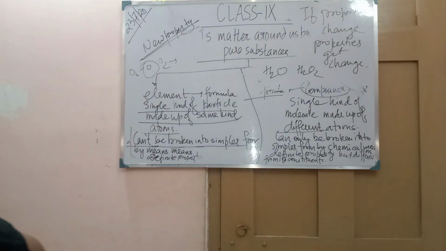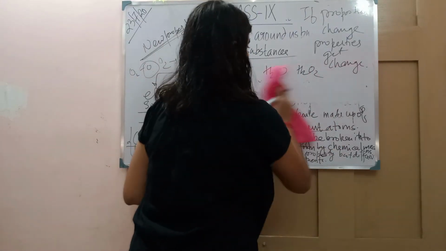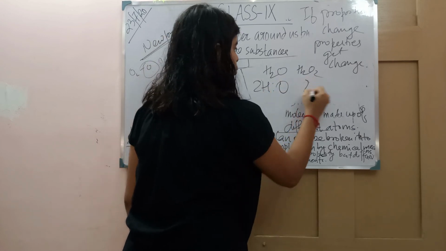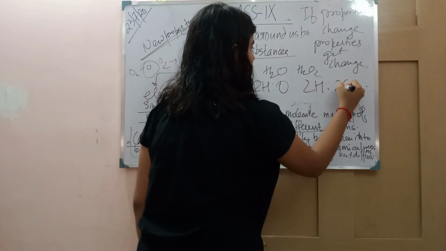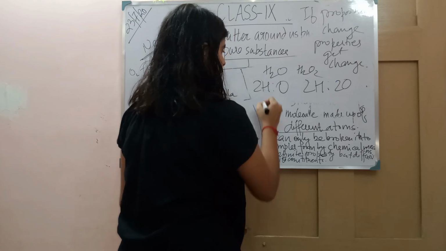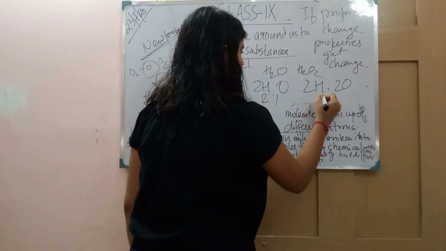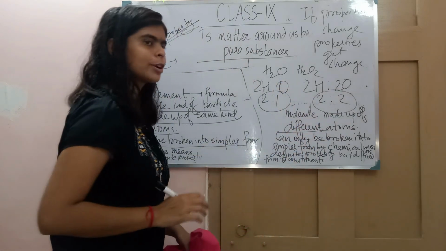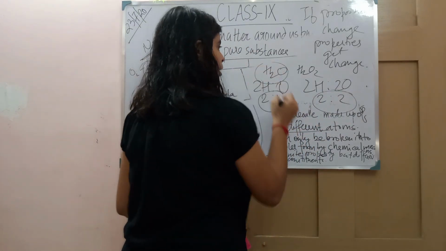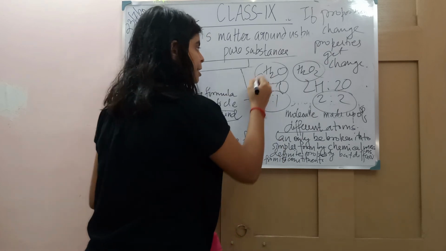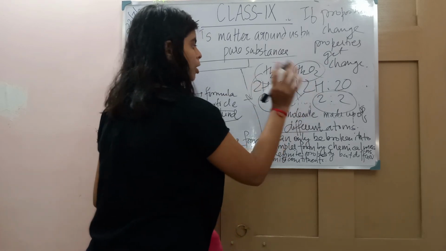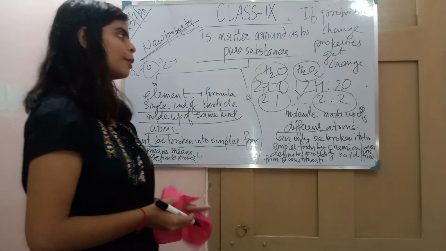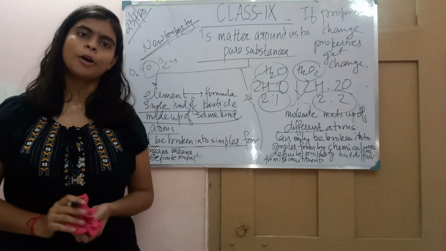Here you can see 2 hydrogen and 1 oxygen, here 2 hydrogen and 2 oxygen. Here 2 to 1 ratio, here 2 to 2 ratio, two different proportions, and the compound formed has a different property. So we have completed. In the next class we will understand about mixture.